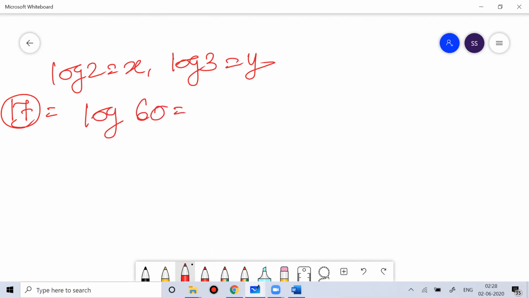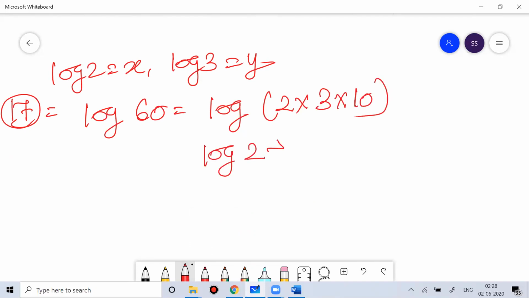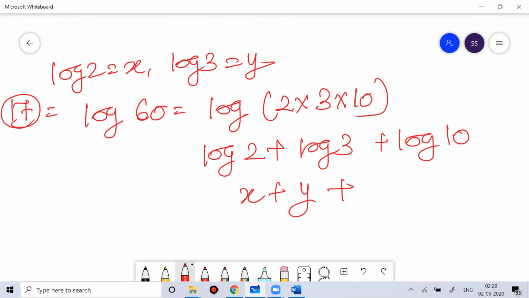Log 60 I can write as 2 into 3 into 10. That is log 60, which is nothing but log 2 plus log 3 plus log 10. You know that your base is 10 only. So log 2 is x, log 3 is y, and log base 10 of 10 is equal to 1. This is your answer, the 17th one.